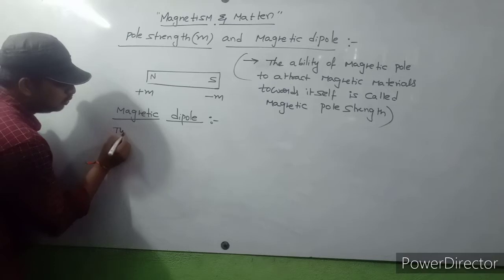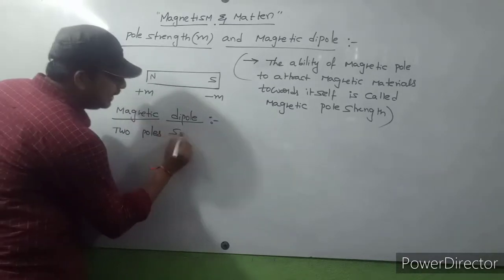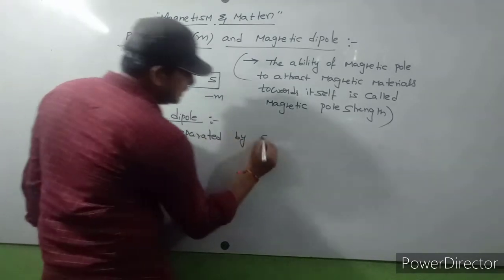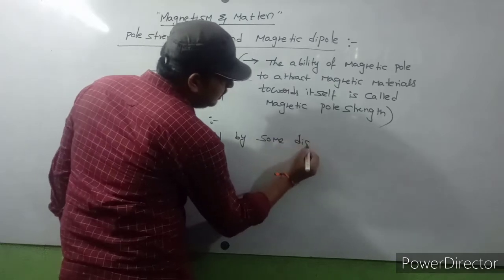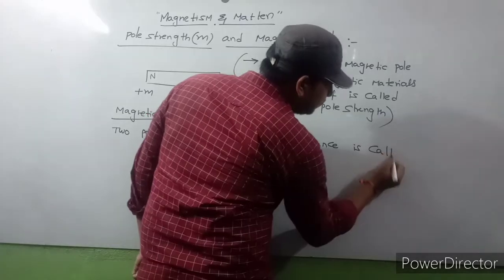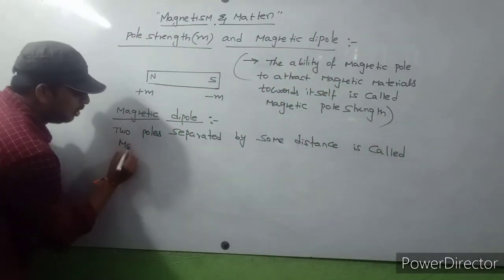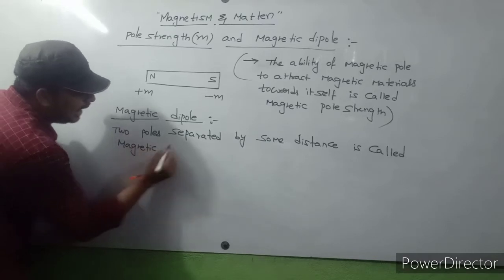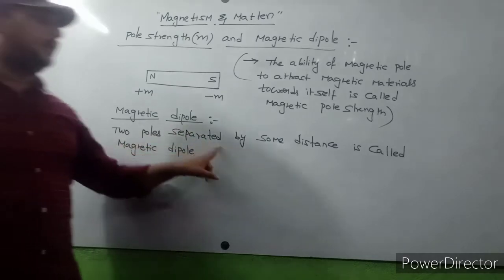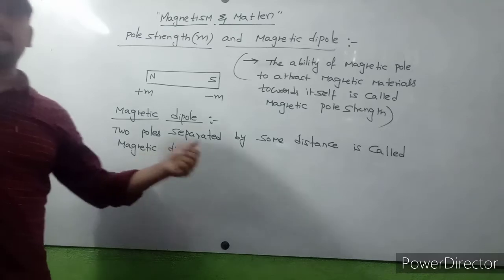Here, two poles separated by some distance is called a magnetic dipole.